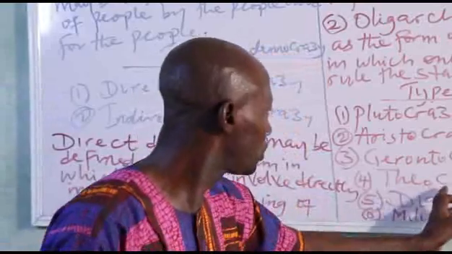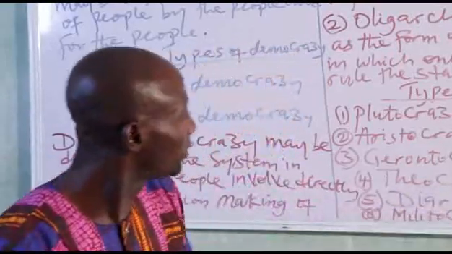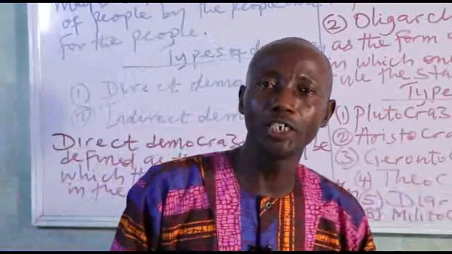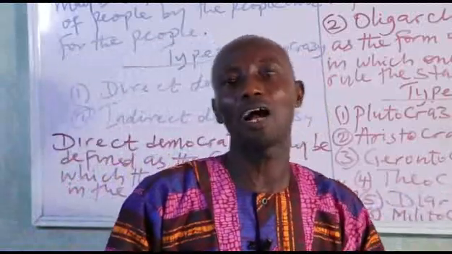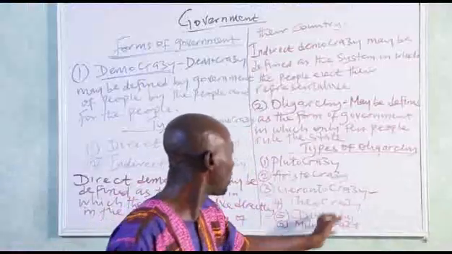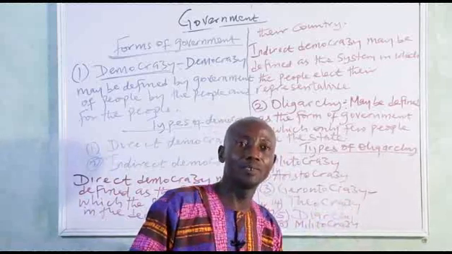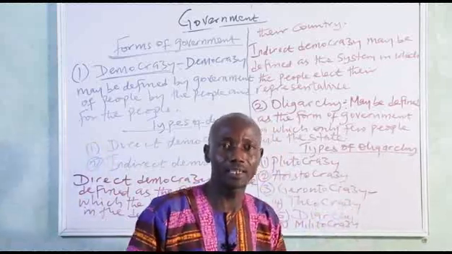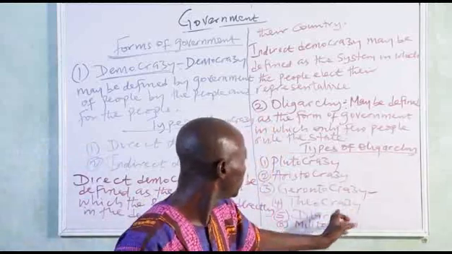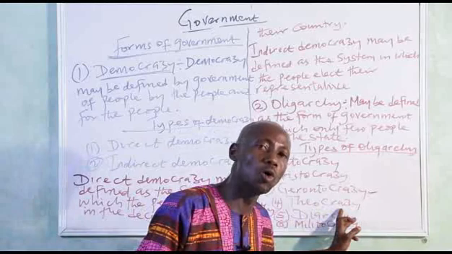Then the next one, which is what? Theocracy. It is a form of government in which priests and priestesses rule the state. We are talking about religion here. When the priests rule the state, we call it what? Theocracy. The form of government adopted in that country is known as what? Theocracy.